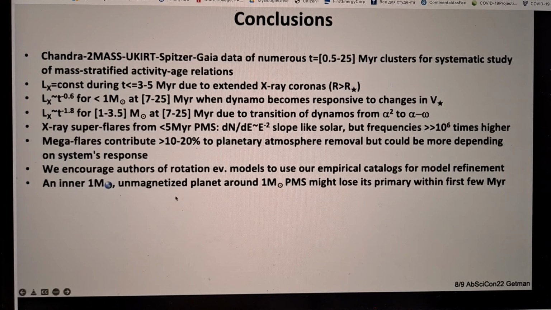And young Earth-like planets can lose their primordial hydrogen atmospheres within the first few million years when they orbit young solar mass pre-main sequence stars. That's it. Thank you.